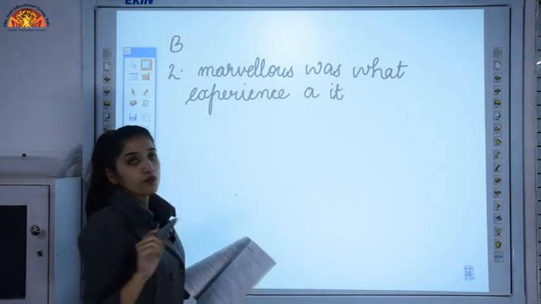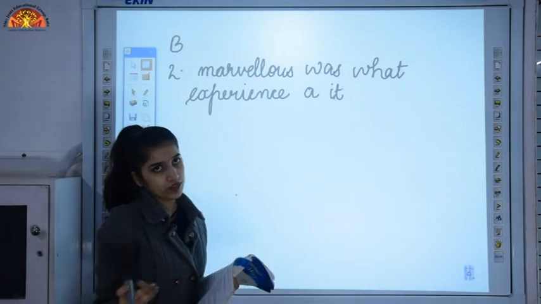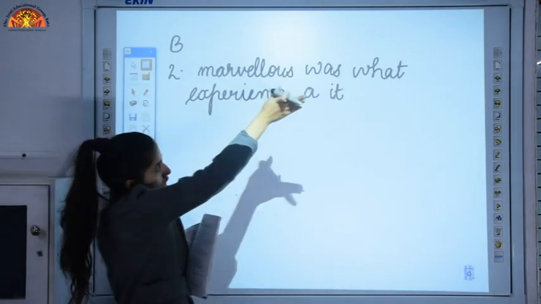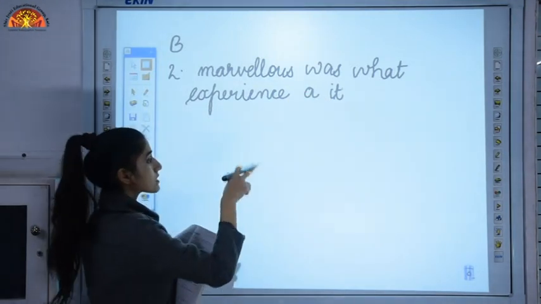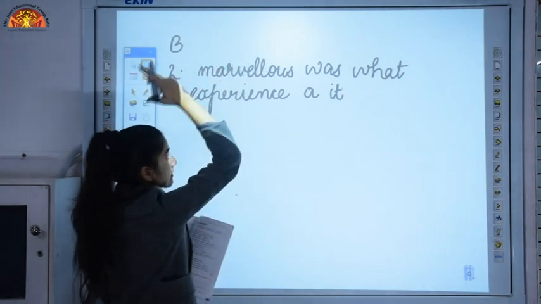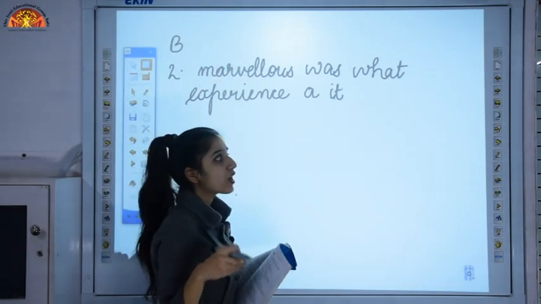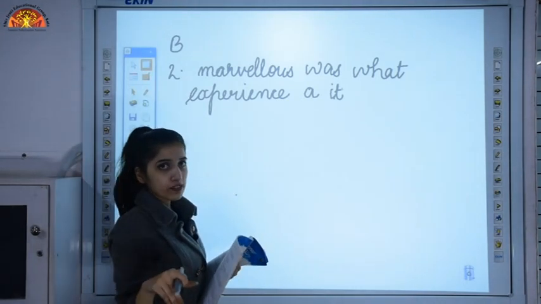So these are the set of words which are given to us, and we have to arrange them into the correct order to form a sentence. Okay, so if what was not given, then we would have formed a declarative sentence, but since an adjective is given to us, we will form, as I have told you, the structure to form the exclamatory sentence.